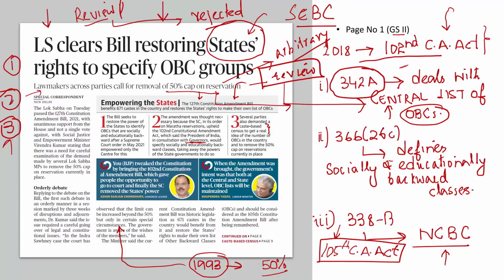And there is a growing demand from lawmakers in this country that we should have a caste-based census so that we get the real idea about the number of OBCs in this country. Because we know how many SCs, how many STs are there in the country. We need to now know how many OBCs are there in this country. That is it that you need to know from this newspaper article.